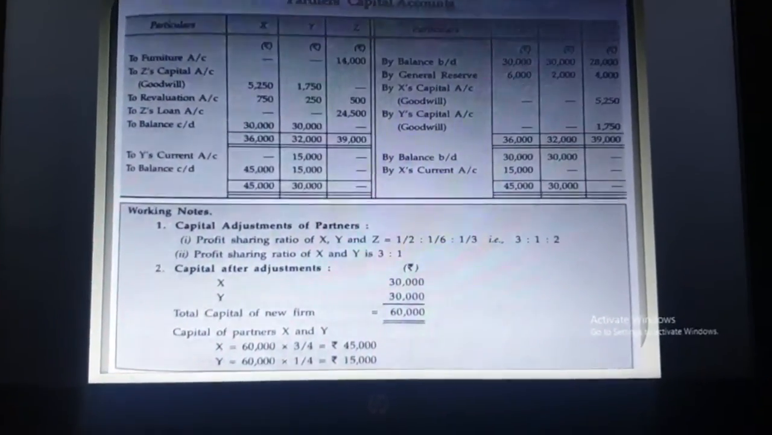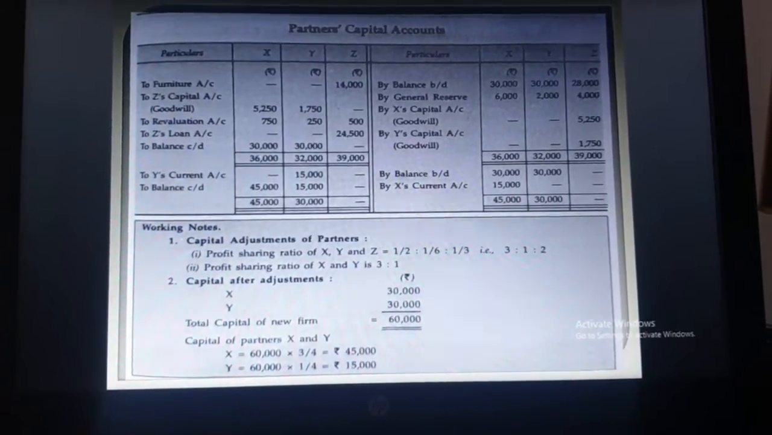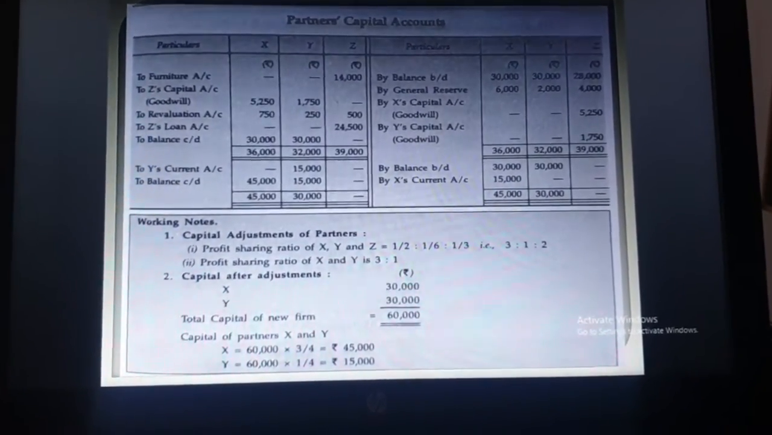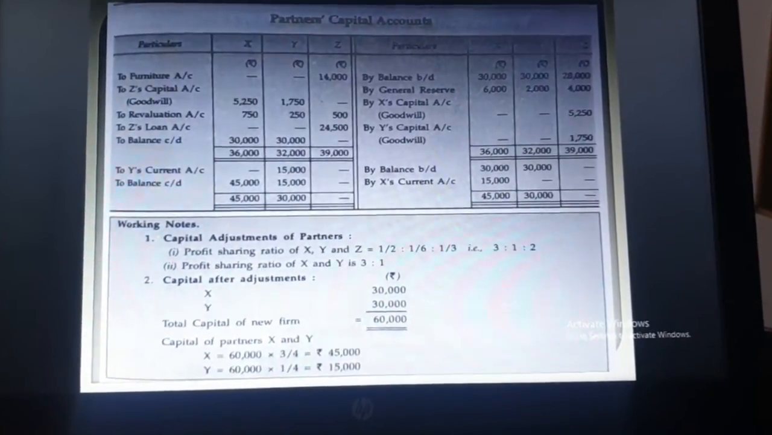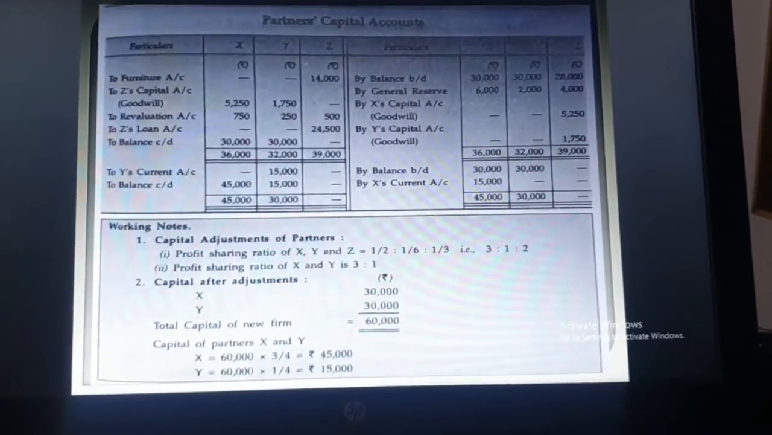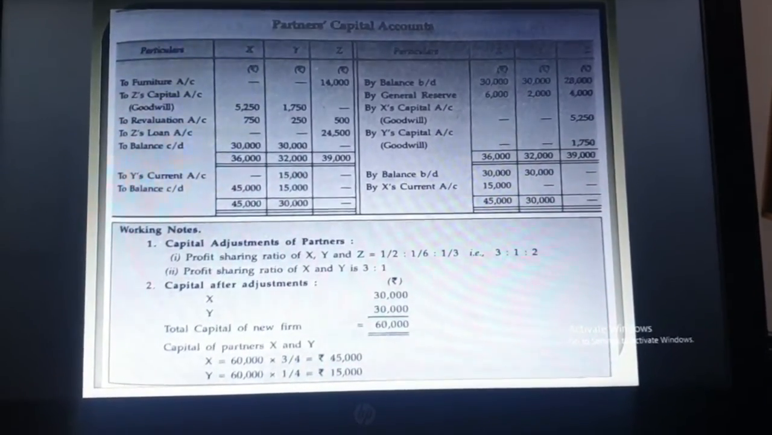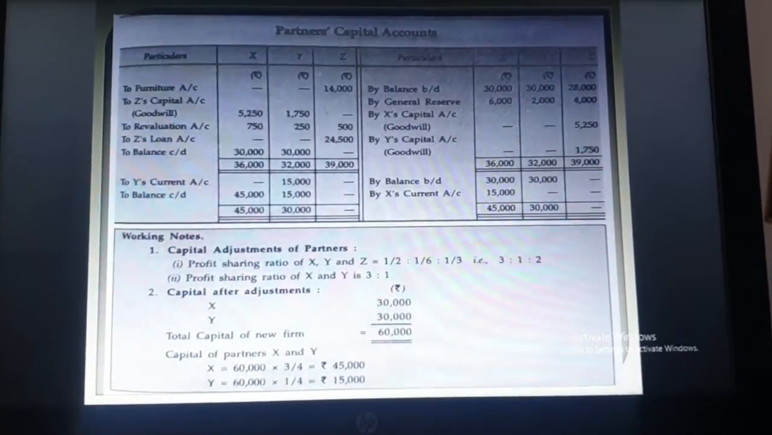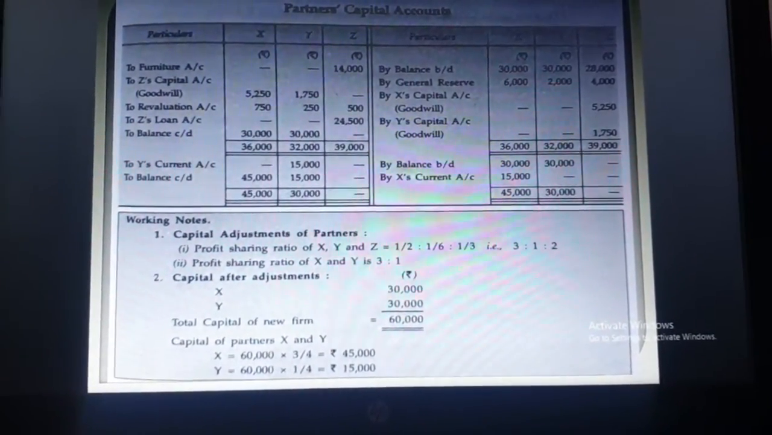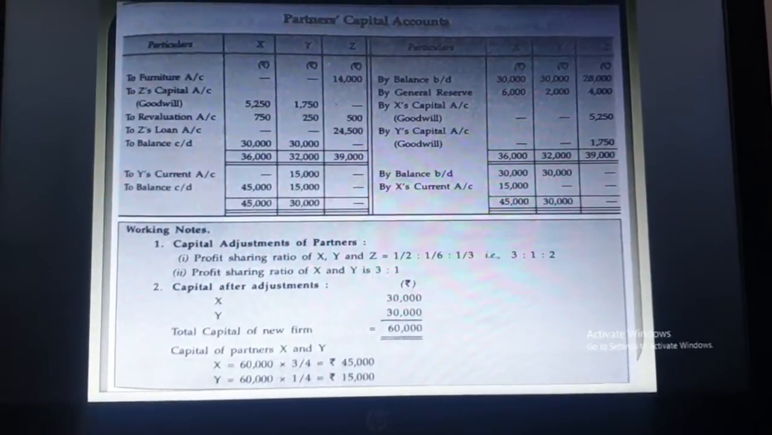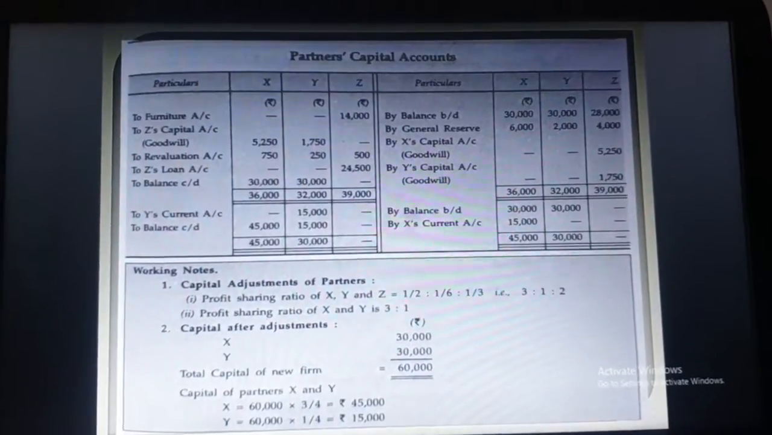Now after all the entries in the first part, you have to find out the balance. The balance of Z will be transferred to loan account, and the remaining partners' balance will be shown by balance carried down 30,000 and 30,000. Because after the retirement of Z, either we have to pay in cash or we have to transfer it into the loan account. So in this case, the share of Z will be transferred to loan account, and the X and Y share, that is closing capital, will be shown by balance carried down 30,000 and 30,000.